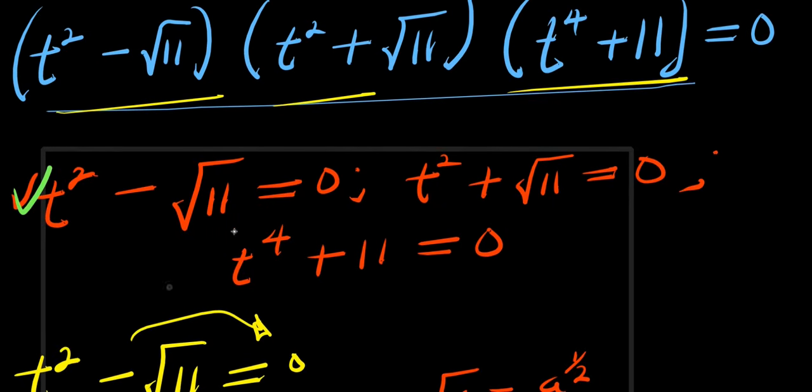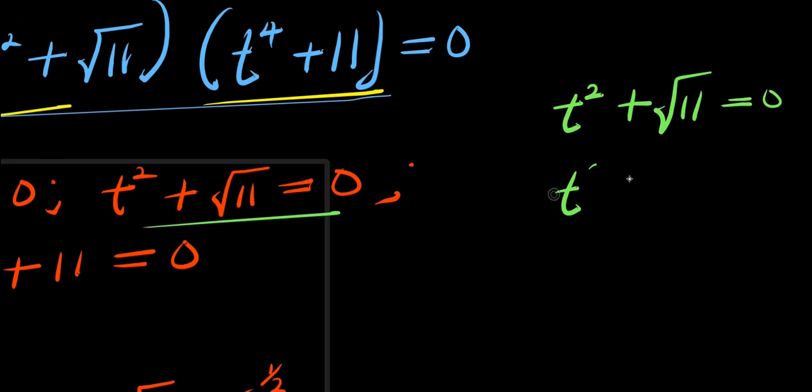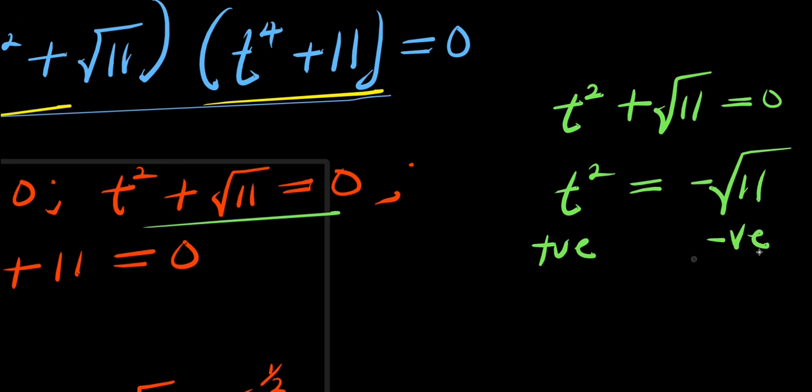We have solved this one. For this, let me consider this one here. You have t power 2 plus square root of 11 equals 0. I have t power 2 equals, this becomes negative square root of 11. This is a positive value, this will give you a negative value. So this will result in some complex numbers and you don't need that. So this is cancelled.